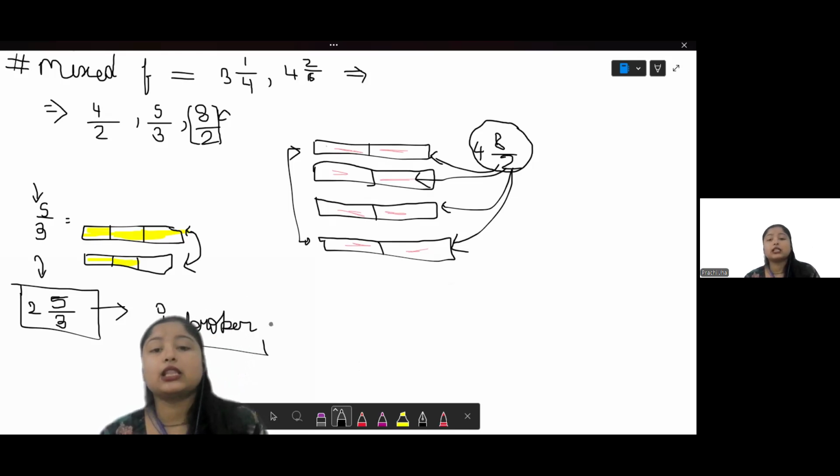Also, in upcoming videos, we will learn how to add like fractions, how to add unlike fractions, what to do with a mixed fraction, and what to do with an improper fraction. We will learn about all four basic operators, and we will perform them on different types of fractions.